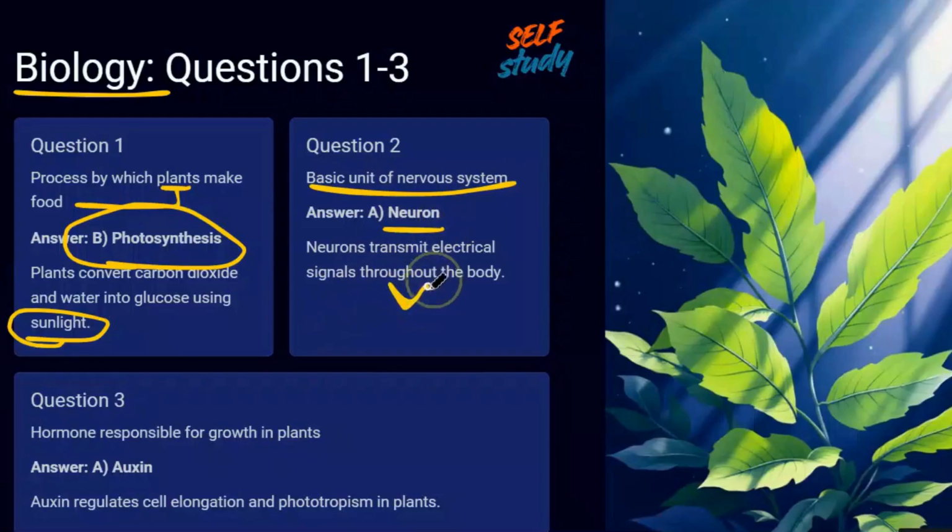Question 2. Basic unit of the nervous system. What is the basic unit of the nervous system? It is the neuron. The neuron transmits electrical signals throughout the body. Without neurons, there is no nervous system. So the basic unit is the neuron.